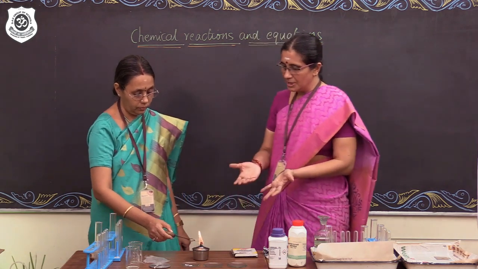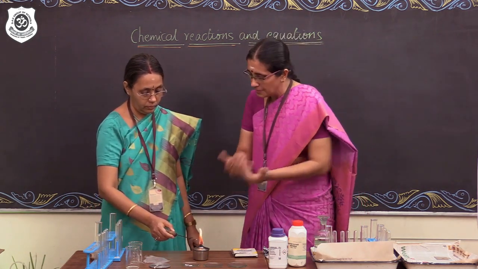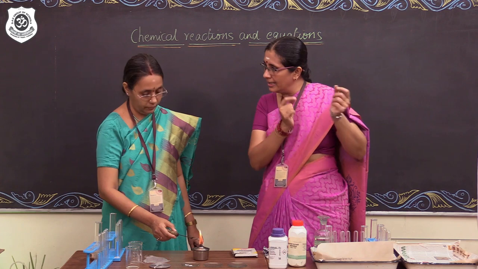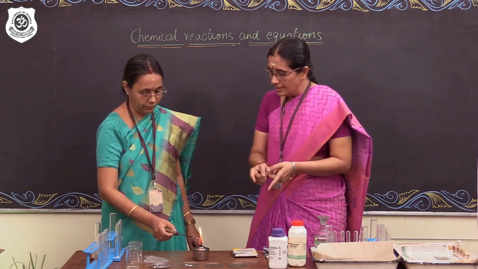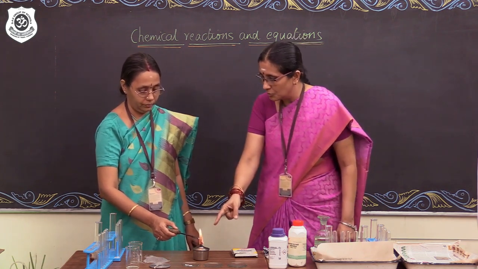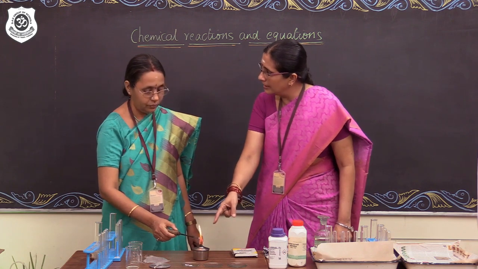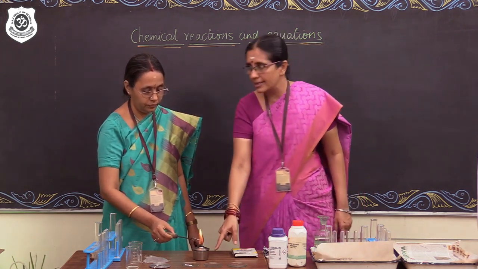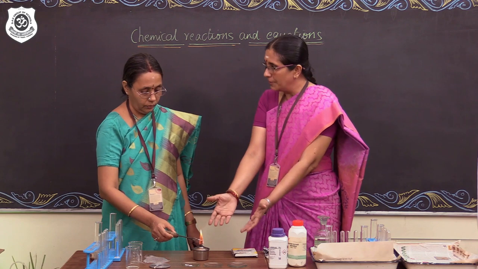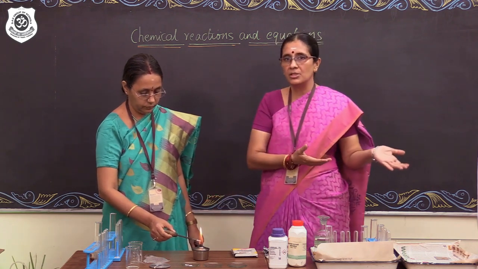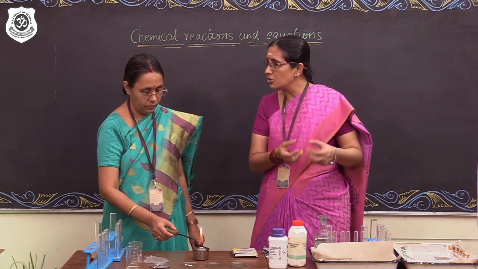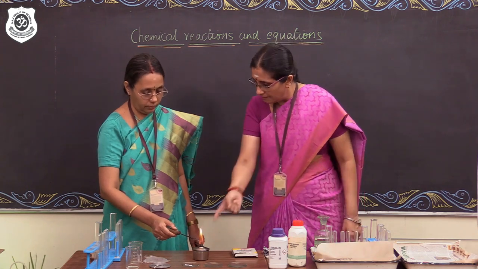Ma'am, what is the difference between a Bunsen flame and a flame from the spirit lamp? I can notice the color difference. Right. This is an orange flame, whereas the Bunsen burner, like our LPG gas, gives a blue flame. And the blue flame gives higher calorific value. True. And here there is a lot of soot that is going to be formed, so it's undergoing incomplete combustion. Very true. And the fuel that we are using here is liquid fuel, ethanol basically, spirit as we call it. Hence the name spirit lamp. True. And in the Bunsen burner, we use liquefied petroleum gas. And the flame there is going to be blue in color, which is the highest energy part of a flame. Whereas this is not.